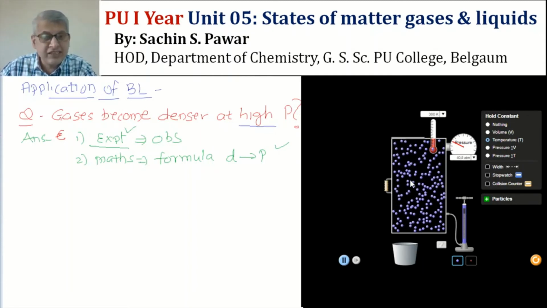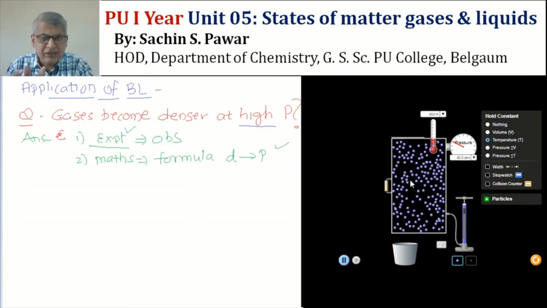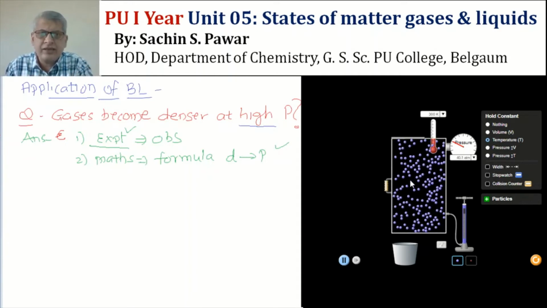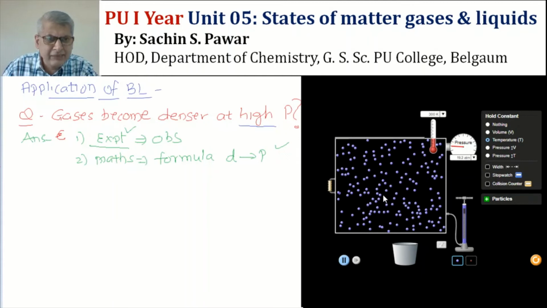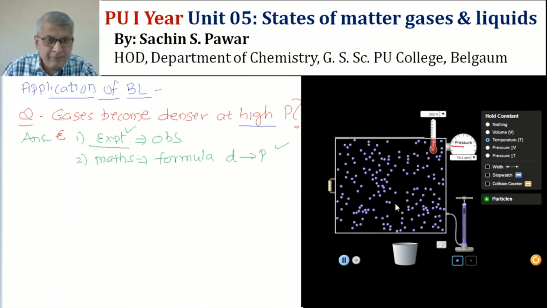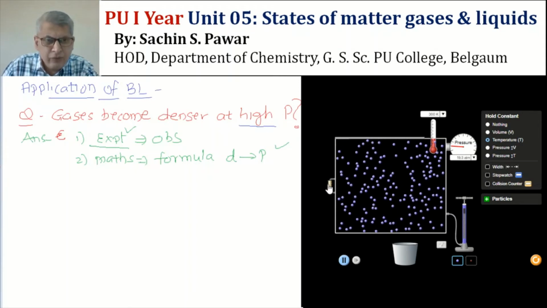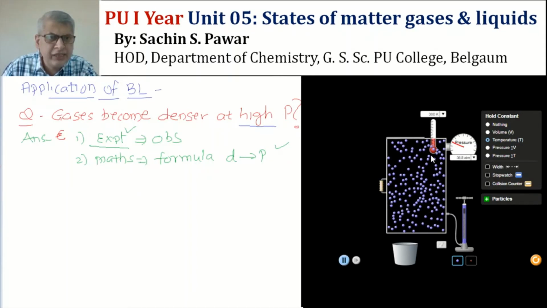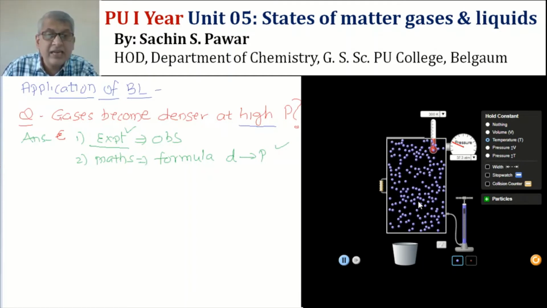You know density is mass per unit volume. So in that empty space, there is no mass. But at high pressure, we are reducing that empty space. And see, in the simulation, if I decrease the pressure, the gap is increasing, the empty space is increasing, so mass per unit volume is less. But if you increase the pressure, you see the empty space is decreasing. That means the mass per unit volume is increasing.